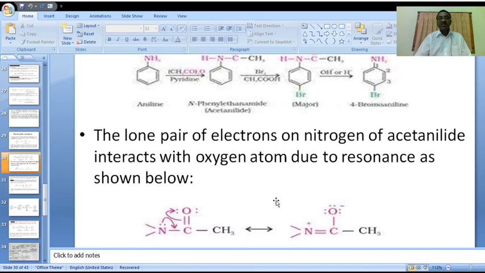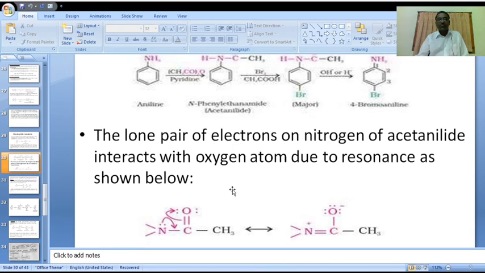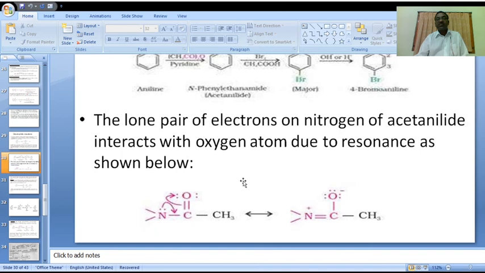What is the reason? Please observe. The lone pair of electrons on nitrogen of acetanilide interacts with the oxygen atom of the acetyl group due to resonance, as shown below.